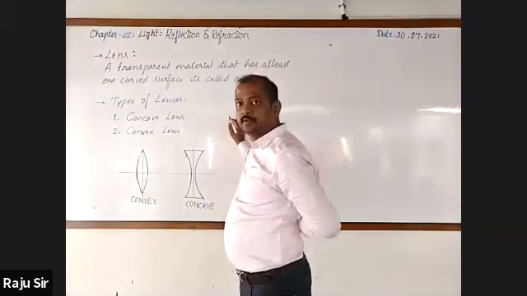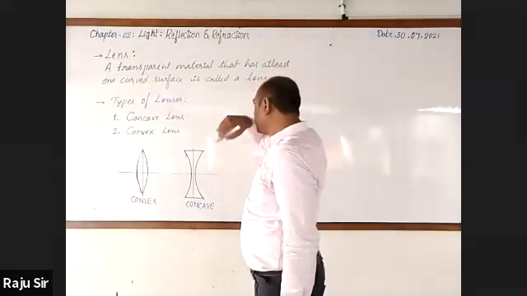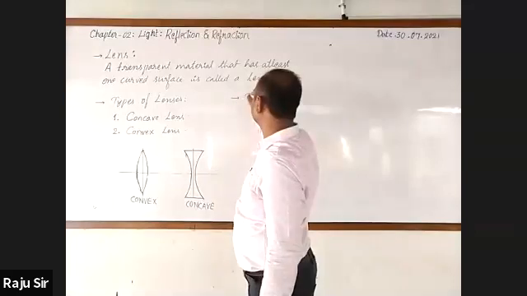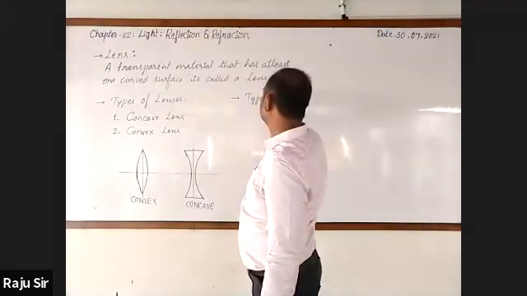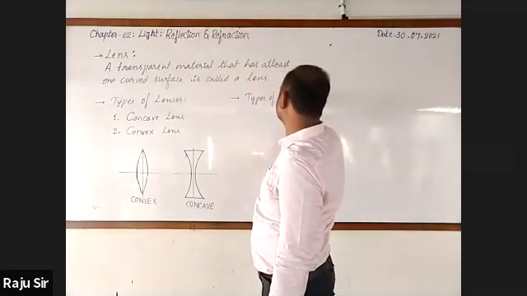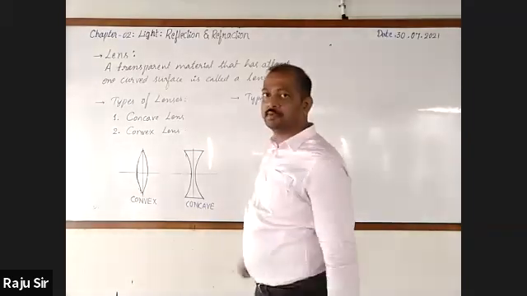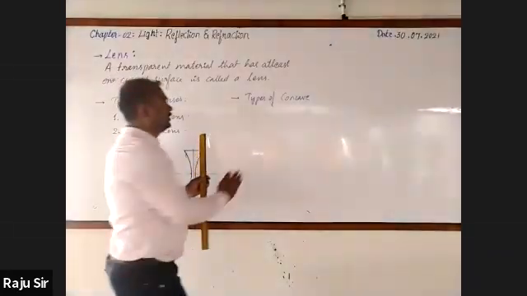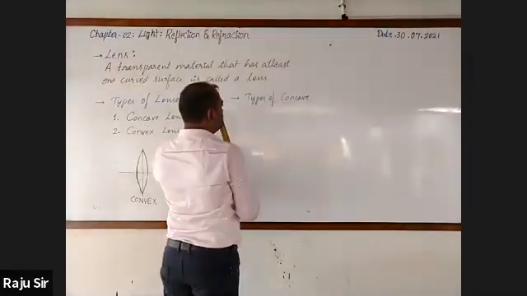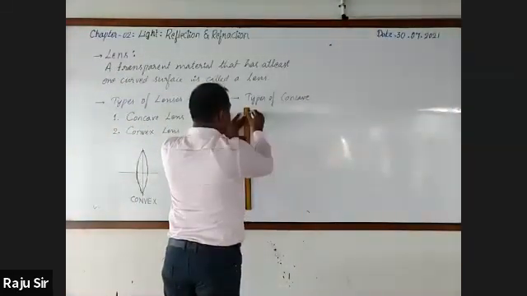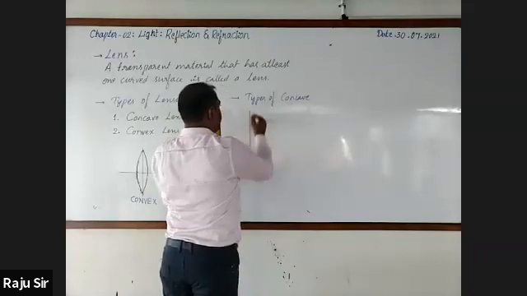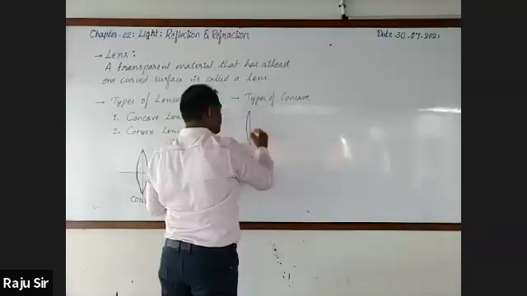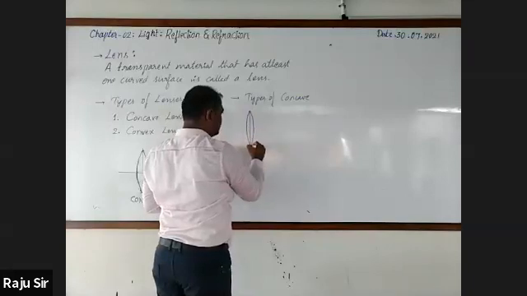Alright. Next, types of concave and convex lenses. First, I'll take convex. In this, draw the figure. It's better to use a protractor.